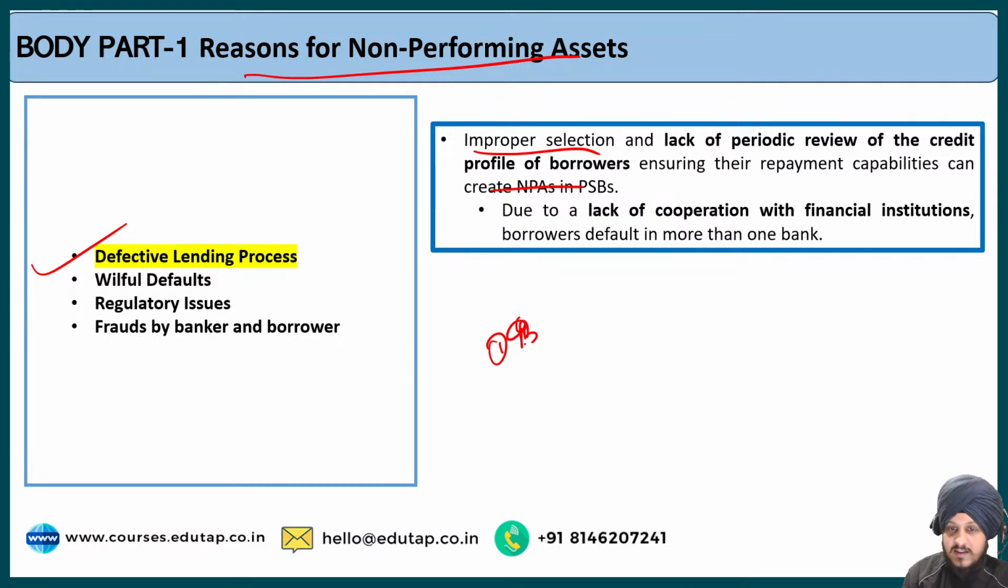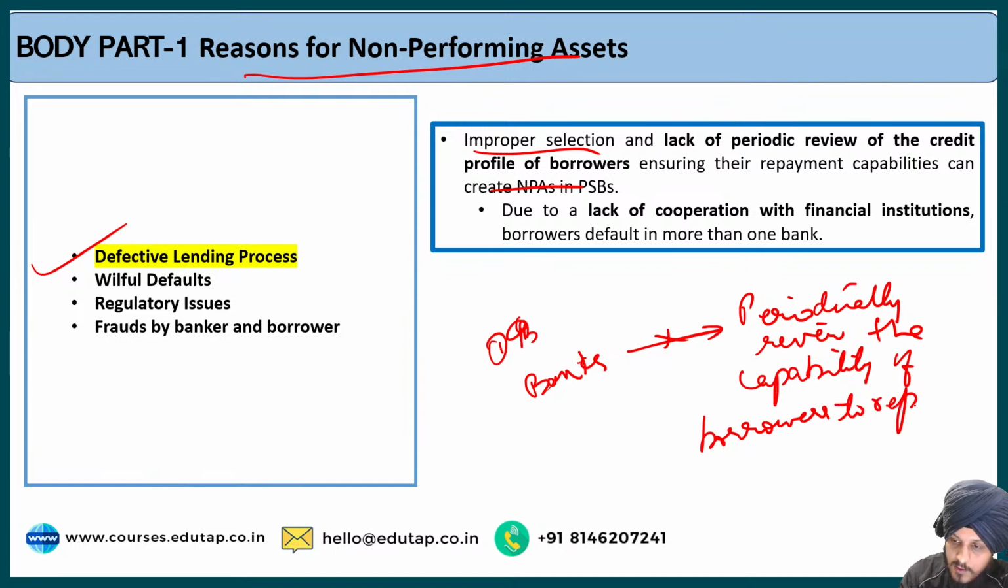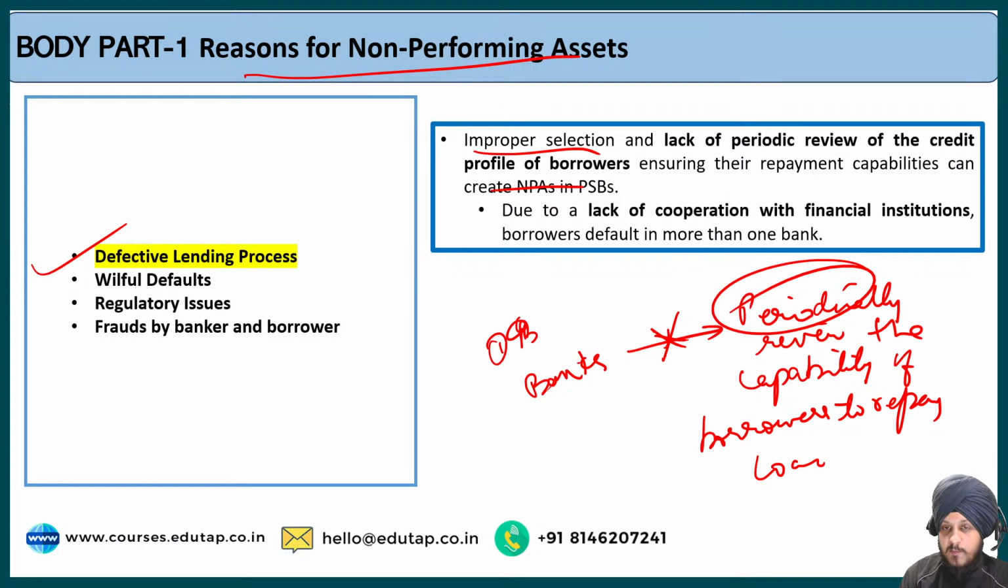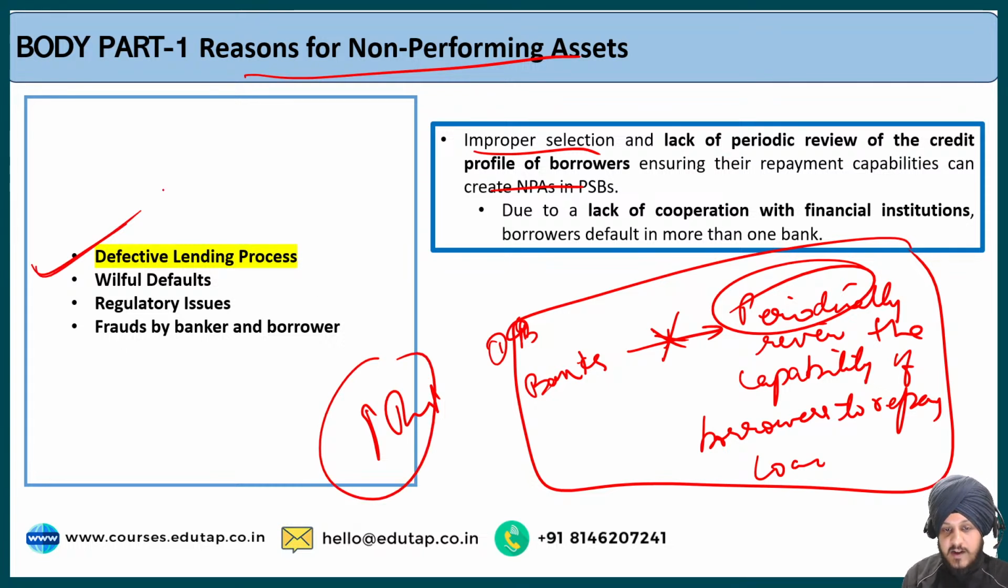So one of the problems in the banking sector is that banks do not periodically review the capability of the borrowers to repay loan. Because of this inconsistency of not periodically reviewing the capability of borrowers to repay loan, what happens? This increases the risk of NPA. So this is the first factor regarding a defective lending process.